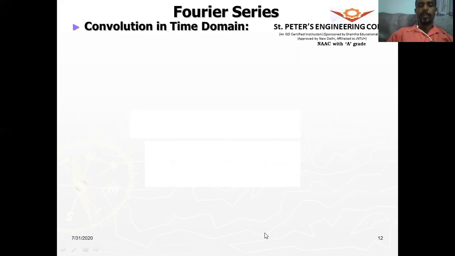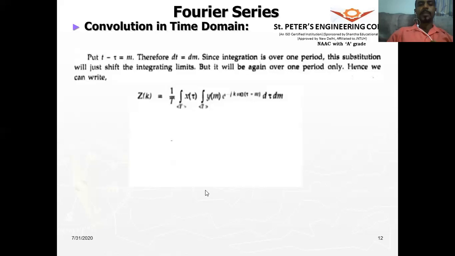All right. So therefore, substituting t minus tau equal to m and simplifying, inside the inner integral term we get y of m e to the power of minus jk omega naught (tau plus m), because t will be equal to m plus tau, d tau dm.